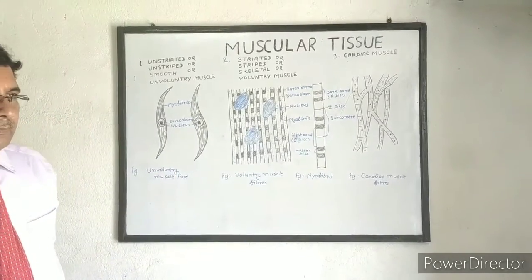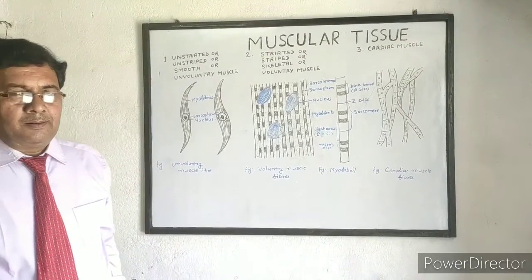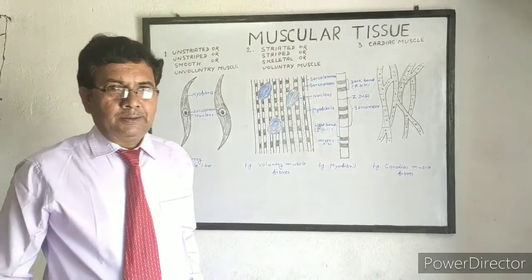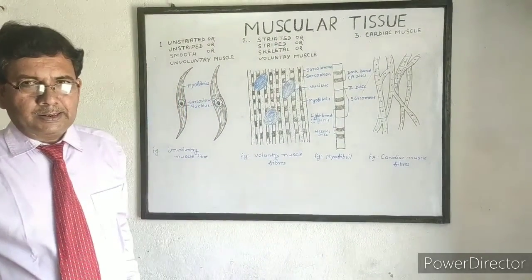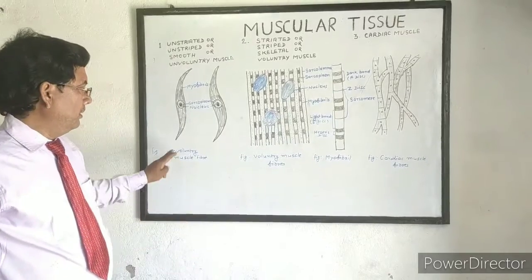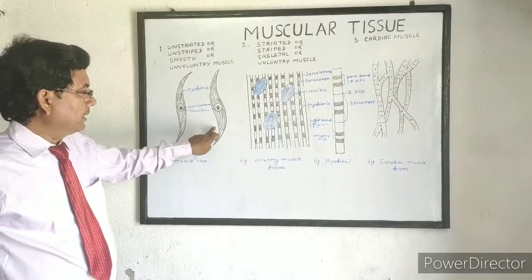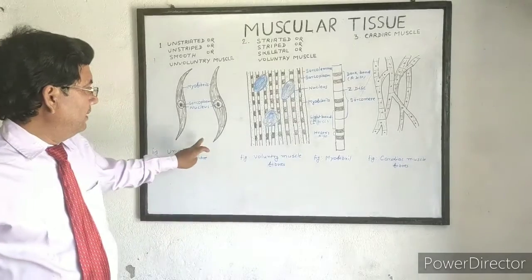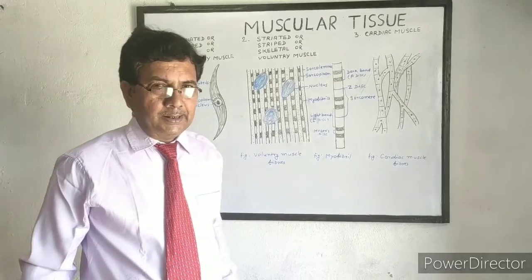Muscle fibers do not contain any membrane, and muscle fibers are bound together in a sheet by connective tissue. So several muscle fibers are connected to each other by connective tissue and form a muscle sheath. Single muscle fibers are not found. Muscle fibers are in groups, in mass, or in sheets.